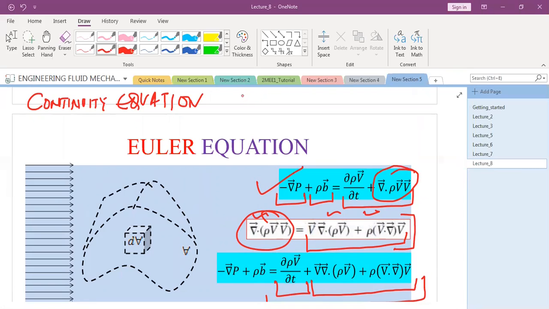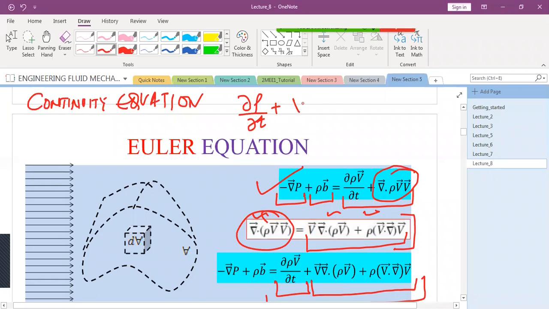The equation we derived, that is a very special case of what you are talking about. It is del rho by del t plus del rho u by del x, and so on, that is, del rho by del t plus del dot rho V is equal to 0.